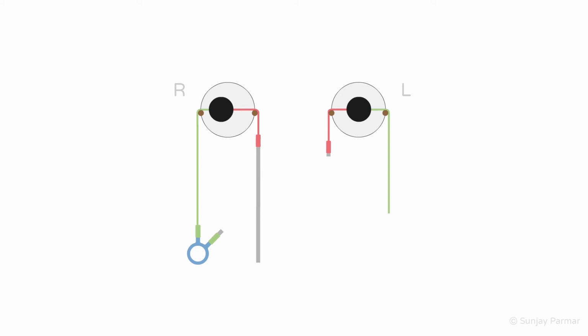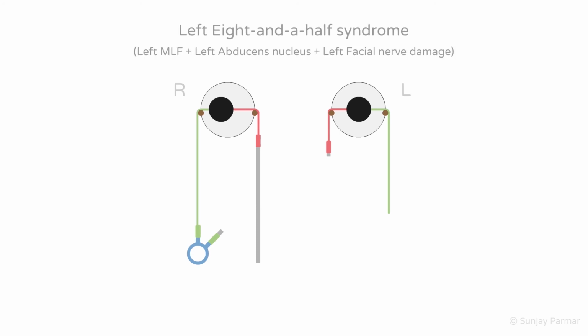Interestingly, a lesion damaging the ipsilateral abducens nucleus and contralateral MLF to cause a 1.5 syndrome can also damage the ipsilateral facial nerve. This is because the facial nerve has an unusual course where it wraps around the abducens nucleus. If this happens on the left side, you will have a left 1.5 syndrome plus an additional lower motor neuron facial nerve palsy. This would be called a left 8.5 syndrome due to there being a left 7 cranial nerve palsy plus a left 1.5 syndrome.